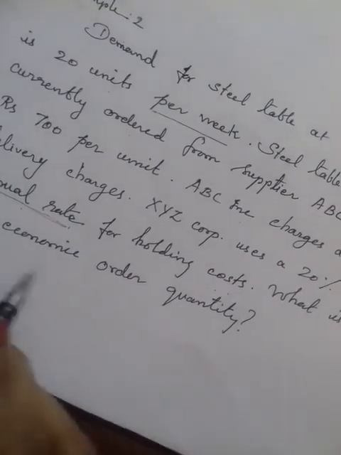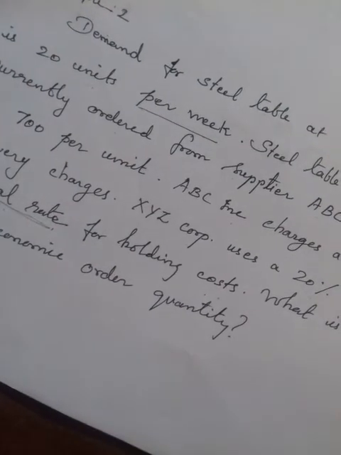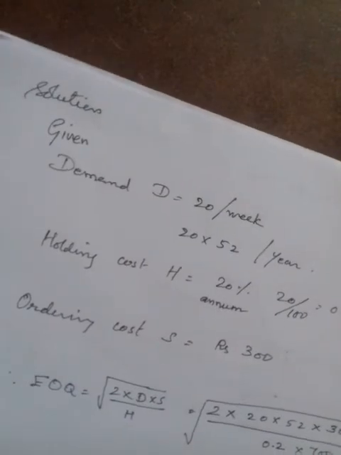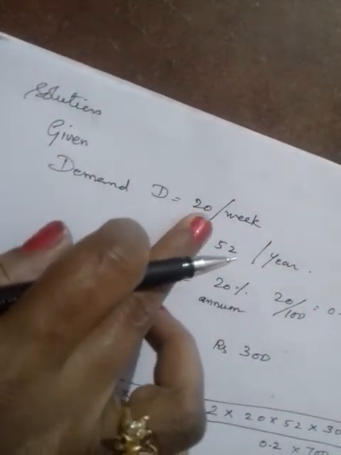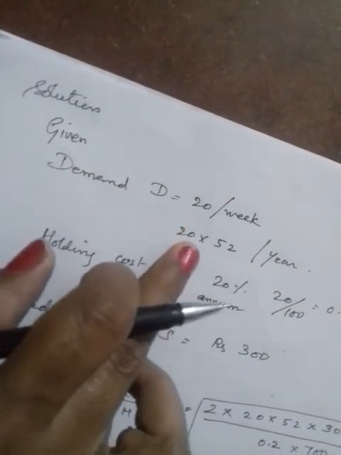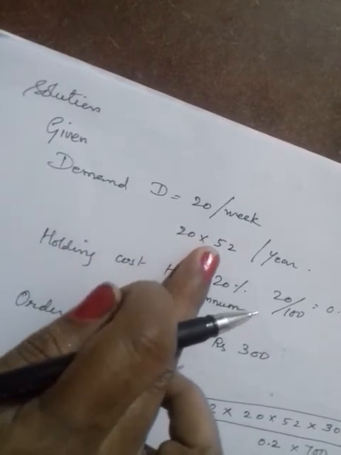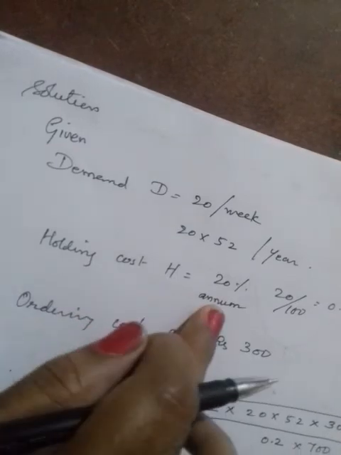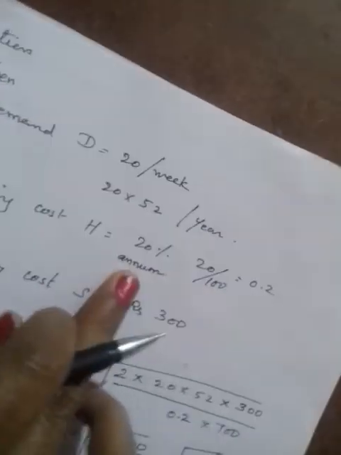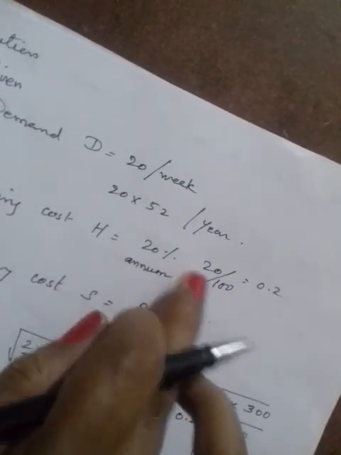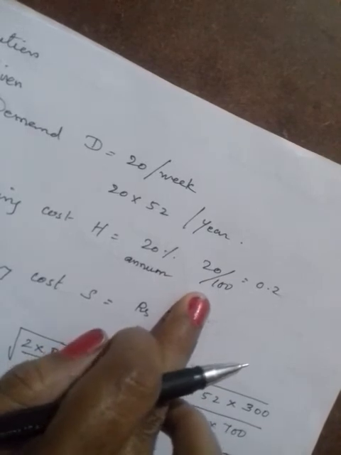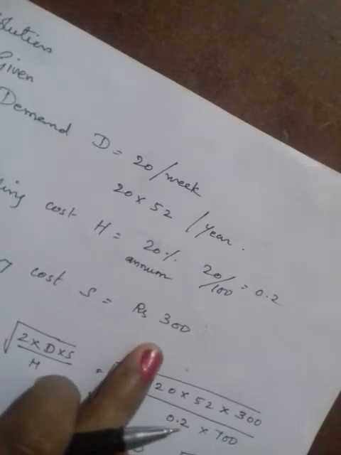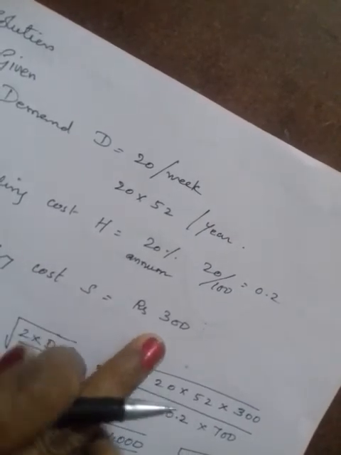So what is the economic order quantity? We'll see. This is the solution for our problem. The given demand is 20 units per week, so I am going to calculate per year. If you multiply by 52, you will get the per year amount. So what is the holding cost? They said 20% per annum, so 20 divided by 100 gives you 0.2. And what is your ordering cost? The company is charging rupees 300.